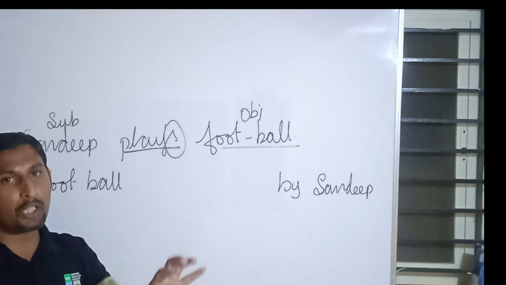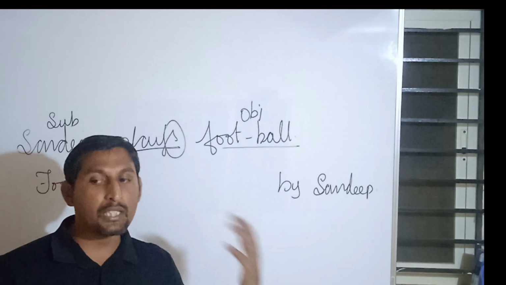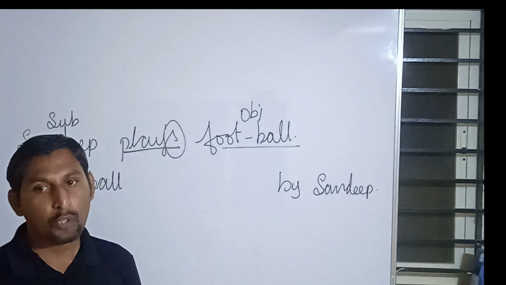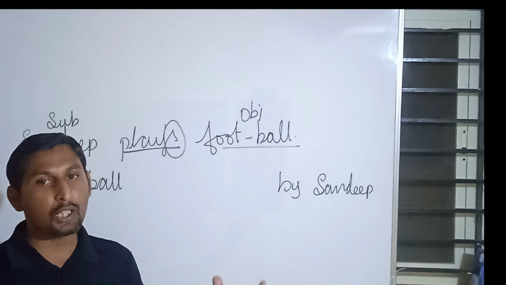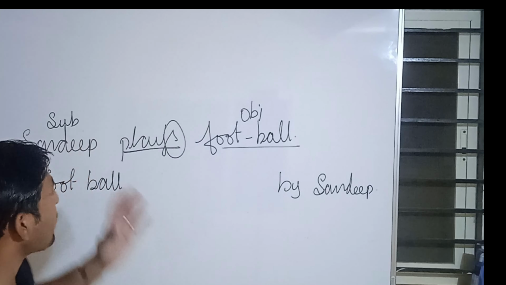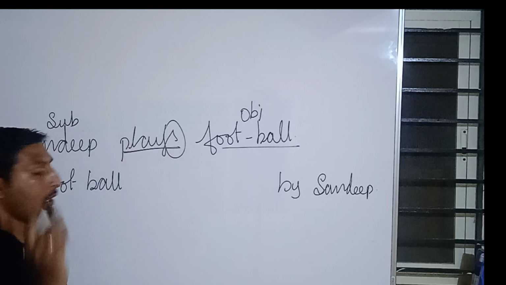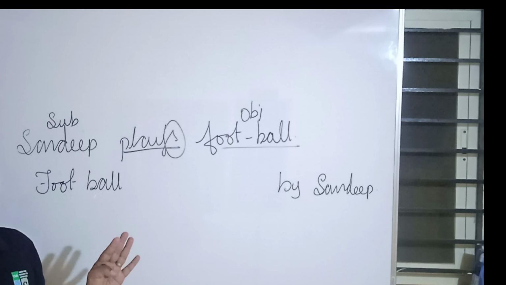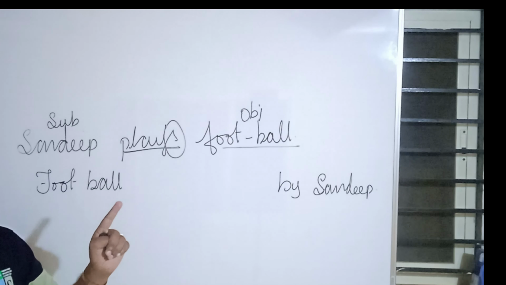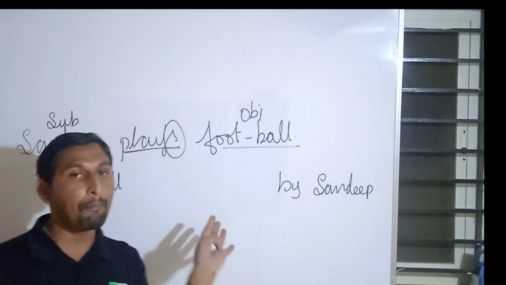In brief, subject verb agreement is a concept wherein if the subject is singular, the verb should be singular. If the subject is plural, then the verb should be plural. This concept we call subject verb agreement. Here we are adding s to make it singular. Sandeep is a single person. Because of that reason, Sandeep plays football. We will never say Sandeep play football.